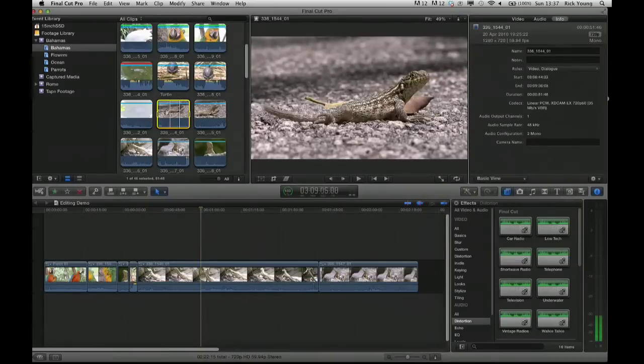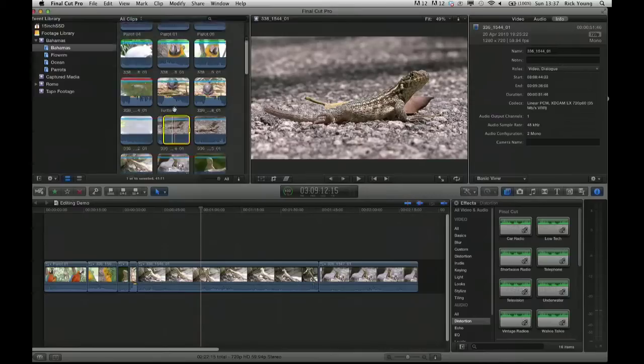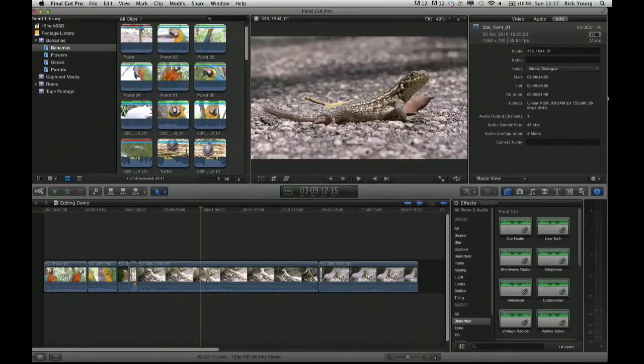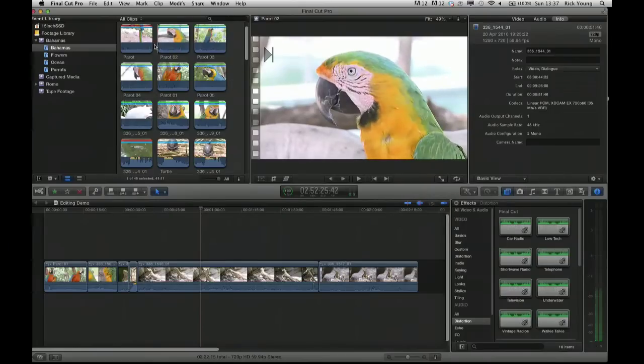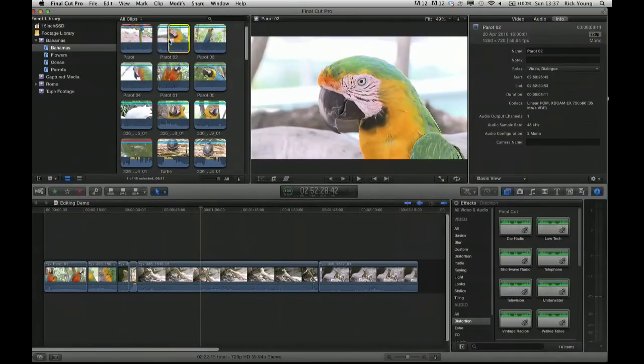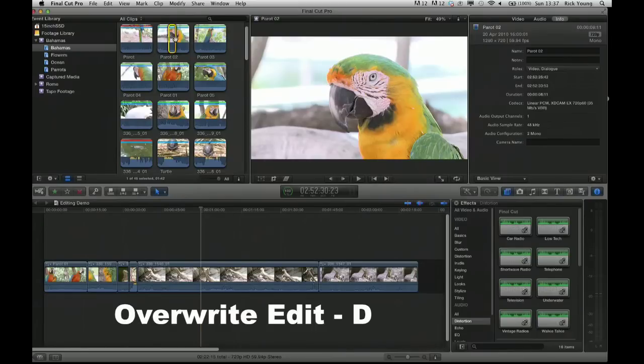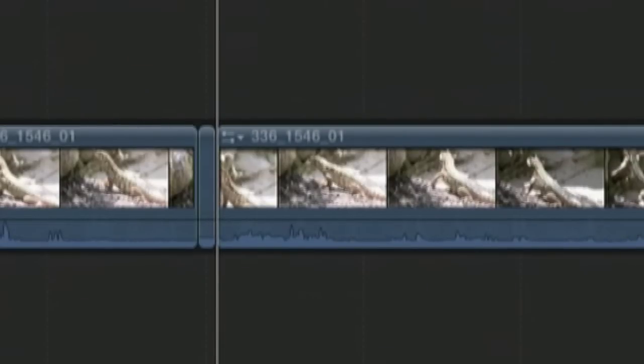If I was to mark a shot of the lizard, press I for in. Actually, I won't use the lizard, I'll use a parrot so it stands out against the lizard in the timeline. So mark this parrot, I for in, O for out. Now, if I was to press the letter D, D is actually for overwrite. Watch what happens. D, and it writes over that section of the timeline.